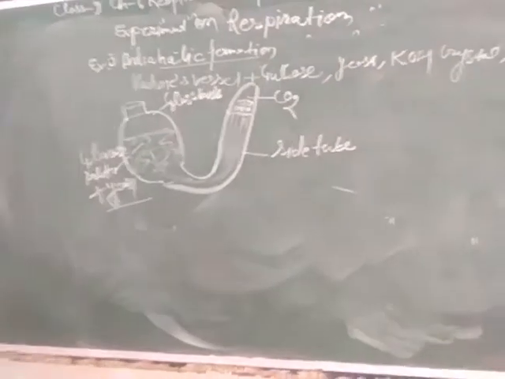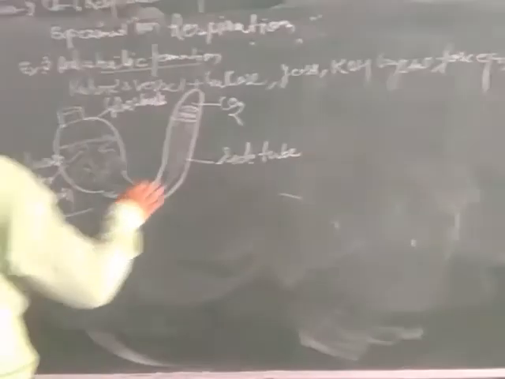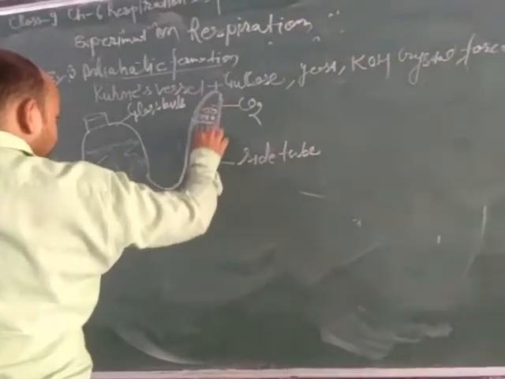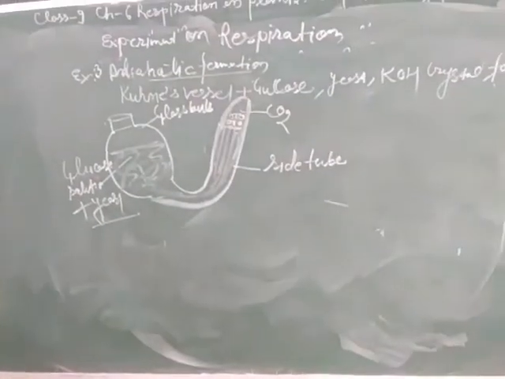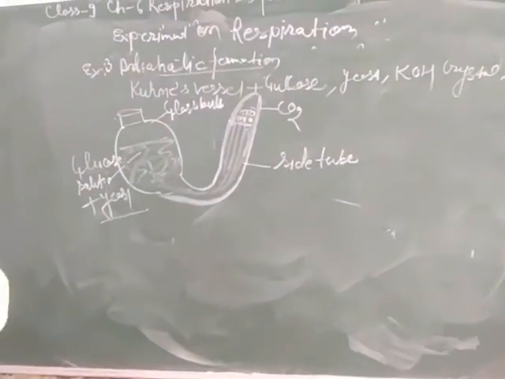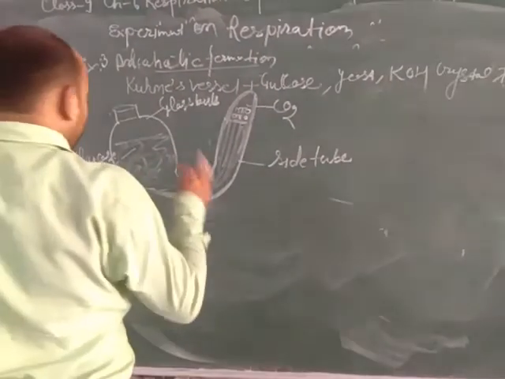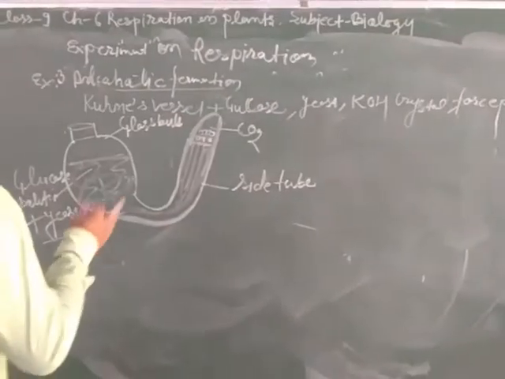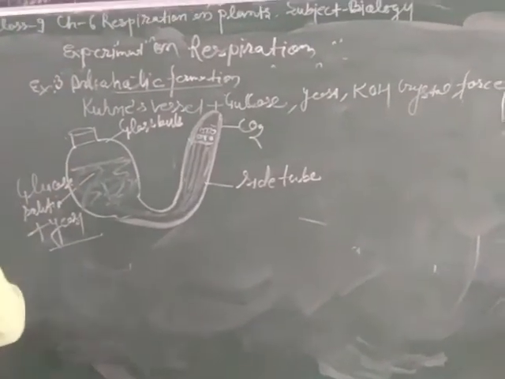Here the side tube of Kohn's vessel should be completely filled with yeast and glucose. When it degrades, it represents the formation of carbon dioxide. As the gas carbon dioxide increases, the foul smell of alcohol also increases. Then we can say that this experiment proves the alcoholic fermentation process.